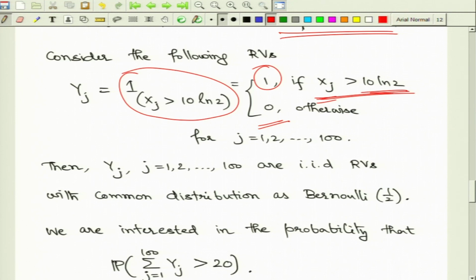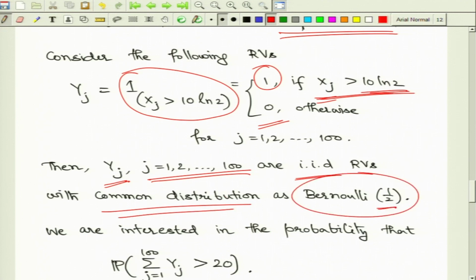Now, it is immediately clear that these Yj's are just 0 and 1 valued random variables for all j from 1 up to 100, and since the jth random variable Y depends only on Xj, the Yj's are also independent amongst themselves. Therefore, we have IID random variables with common distribution Bernoulli with parameter half. Recall that Yj is 1 exactly when Xj is greater than 10 log 2, the probability of which is half.